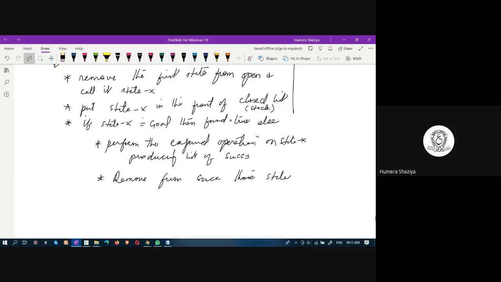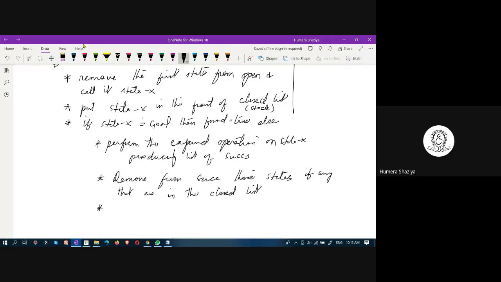That's why remove from successors those states, if there are any, that are in the closed list. We are executing this algorithm. While executing in the first case, we don't find all these things. But as we go on expanding, we will go through each step and execute it.